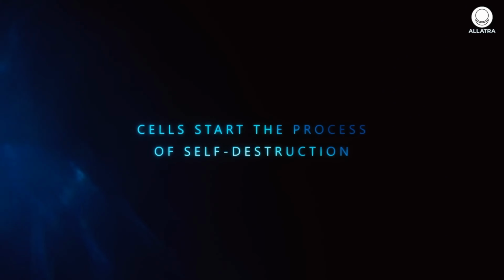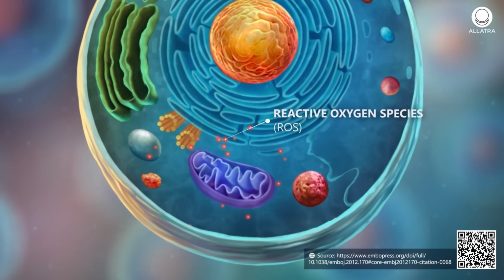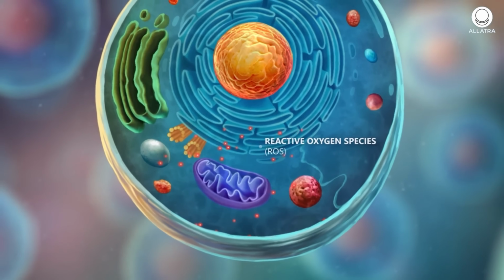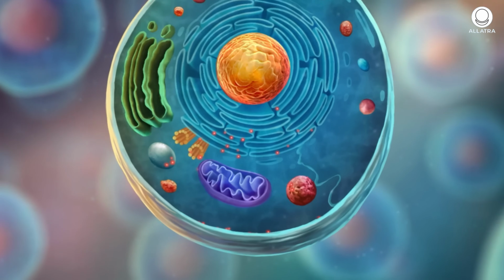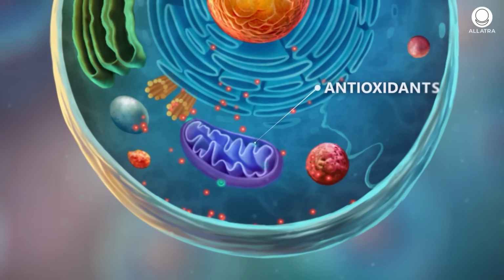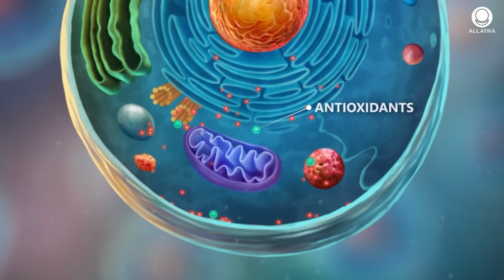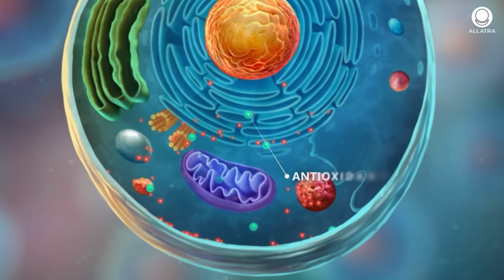Nanoplastics not only interfere with communications between neurons, but they also penetrate directly into cells and even trigger their self-destruction. Cells start the process of self-destruction. Each cell continuously produces specific molecules known as reactive oxygen species. These molecules participate in processes of growth, division, and programmed cell death. Under normal conditions, their levels are regulated by the cell's defense system, antioxidants, acting as cleaners. Antioxidants rapidly neutralize excess reactive oxygen species, preventing them from damaging the organism.